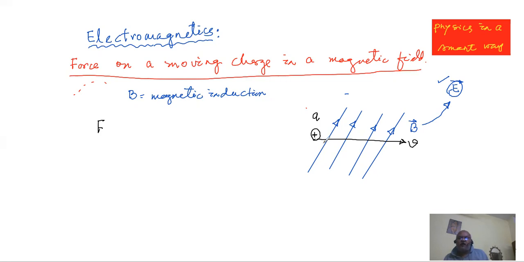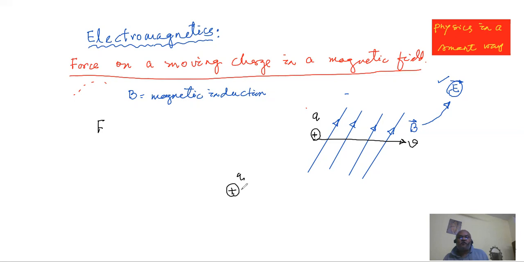But if you try to explain why there is an interaction between the needle magnet and the current carrying conductor, or translating that into this situation, why a force acts on a charge moving inside a magnetic field, only one explanation can be given. Physics has not been able to solve this thing till now, that somehow when a charge